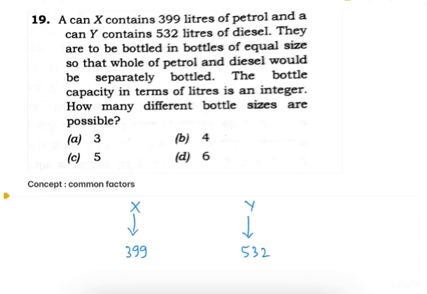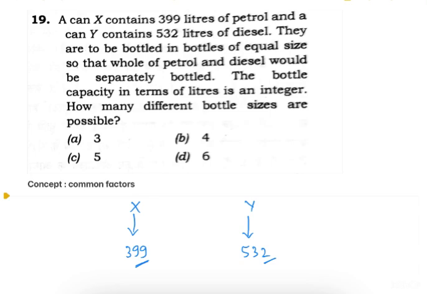This term equal size indicates that this question might be asking us to find the HCF of these two quantities of petrol and diesel, but the second condition required to find the HCF is missing, which is that equal parts should be minimum in number. So we don't have to find the HCF.